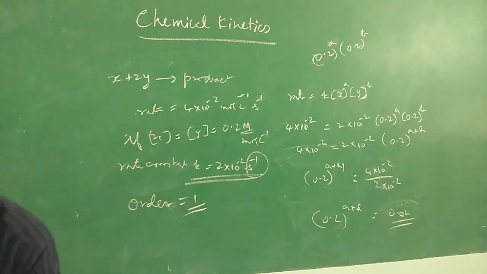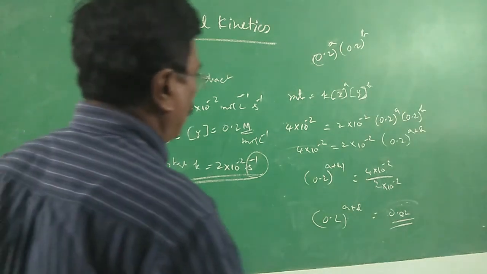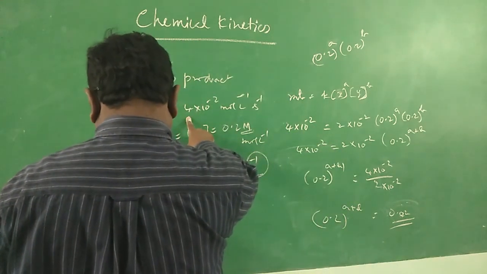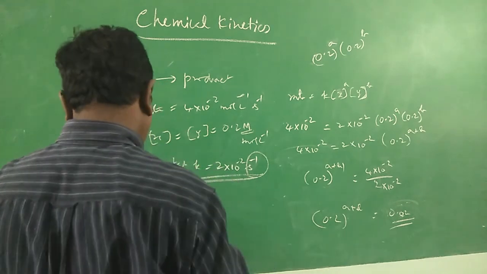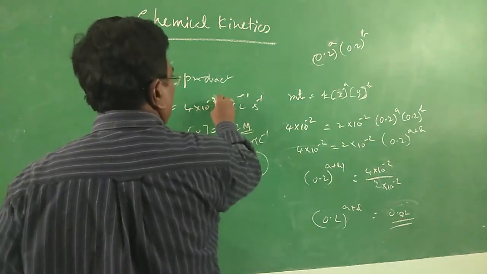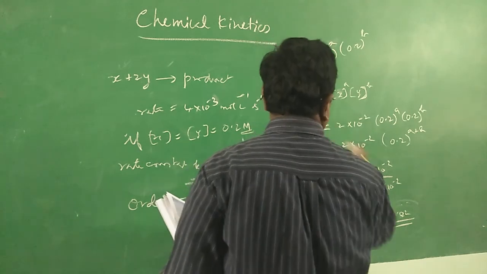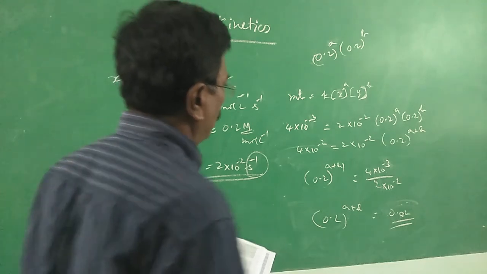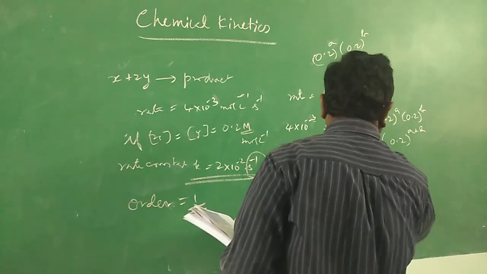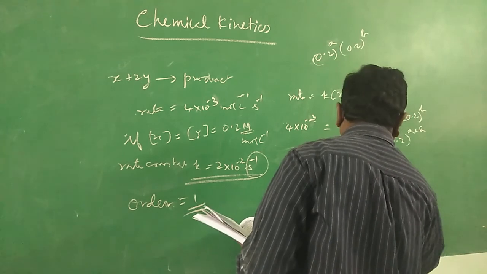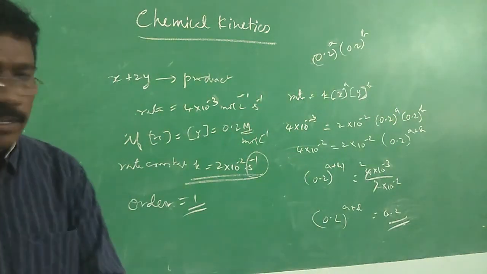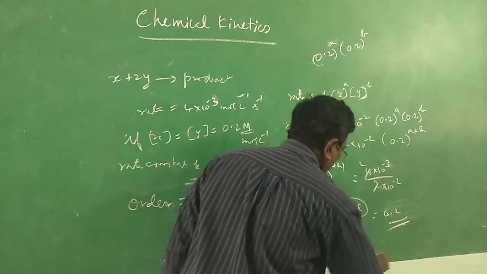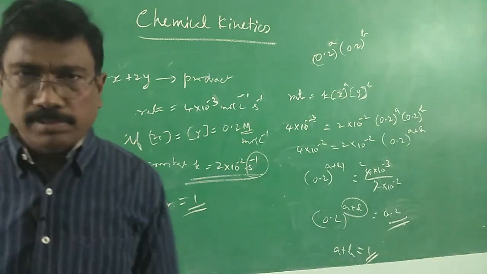Let me go to the equation once again. Rate, 4 into 10 power minus 3, sorry, it is given as minus 3. If it is minus 3, what would be the value? Yes, 0.2 to the power A plus B, therefore 1. All right. So, A plus B is equal to 1. Order of the reaction is equal to 1. This is how we solve the sums. All right. Thank you.